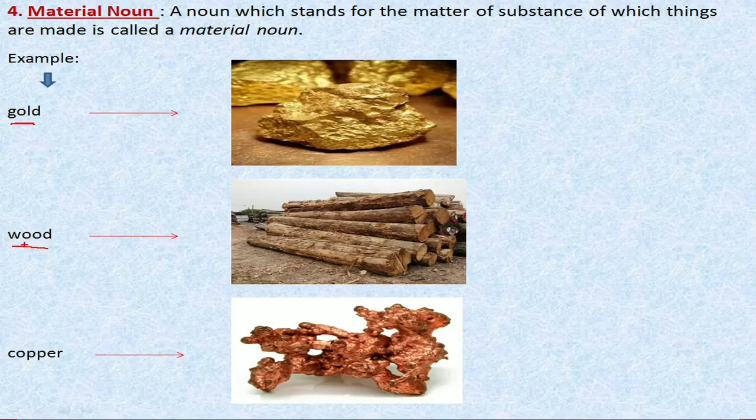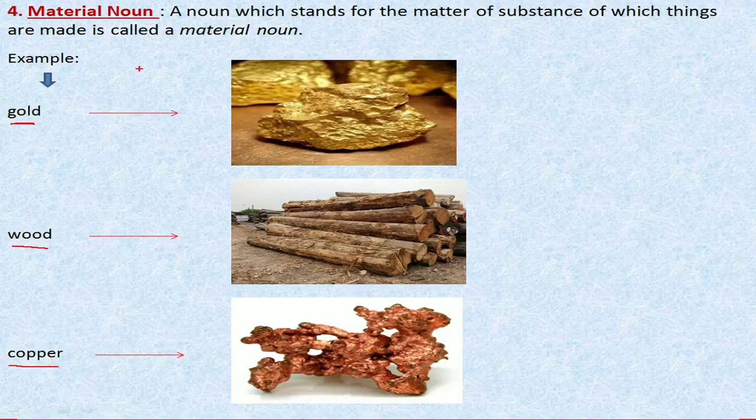What is wood? Wood is the name of a material or substance by which we can make lots of things like bench, bed, furniture, etc. Copper. Copper is also the name of a material. Okay. It is also used to make ornaments, jewelries, etc.